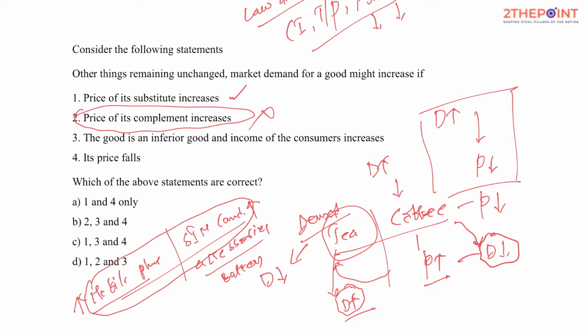The good is an inferior good and income of the consumer increases. Inferior goods are those goods, my friends, wherein the demand for a commodity decreases with an increase in income, when you are trying to make more money. So those people who have a lot of money prefer not to consume inferior services, let's say public transportation services. How many millionaires might you have come across who use public transportation services? Don't you really think this could be an example?